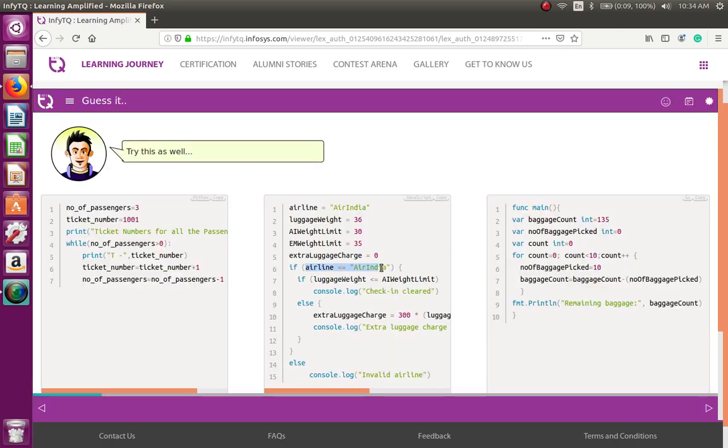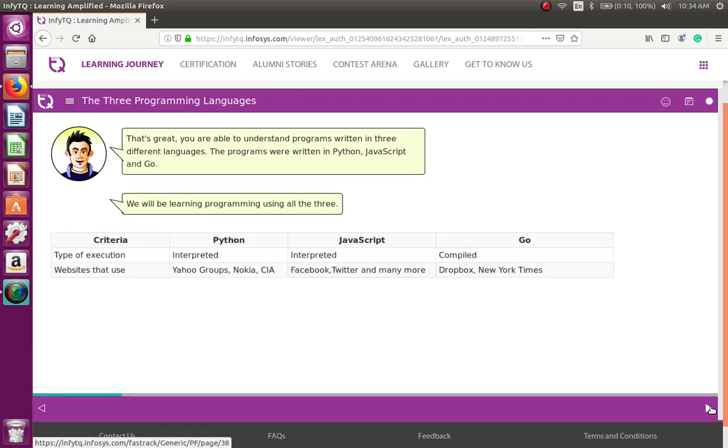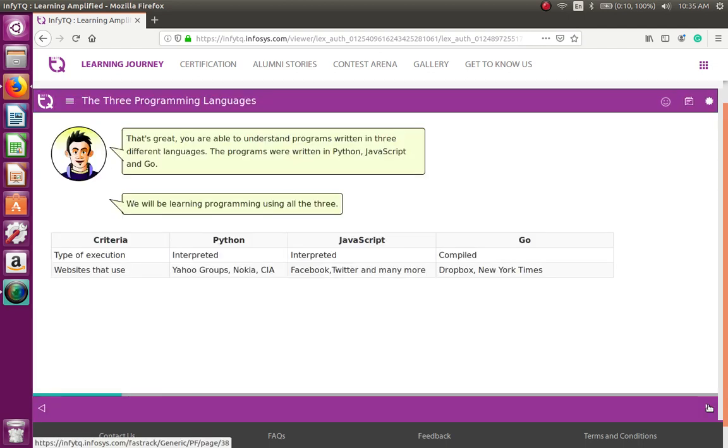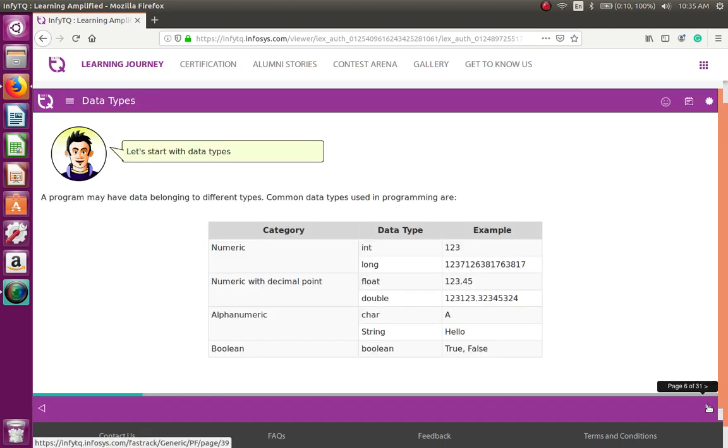If airline equal to India, it gives us true or false. So it basically returns this in the if condition. Even if you look at the while or for loop, count less than 10, 1 less than 10, 0 less than 10, it gives us true or false. And that's about data types.